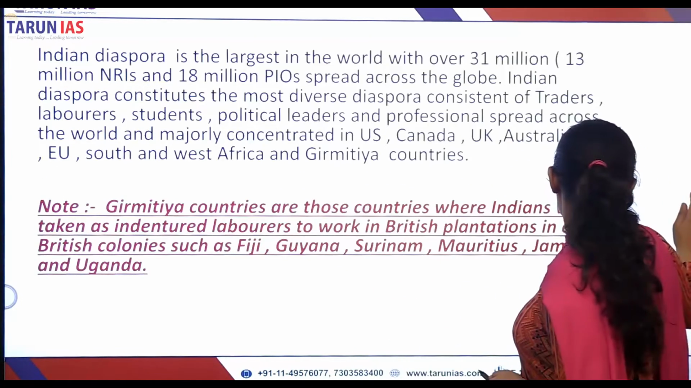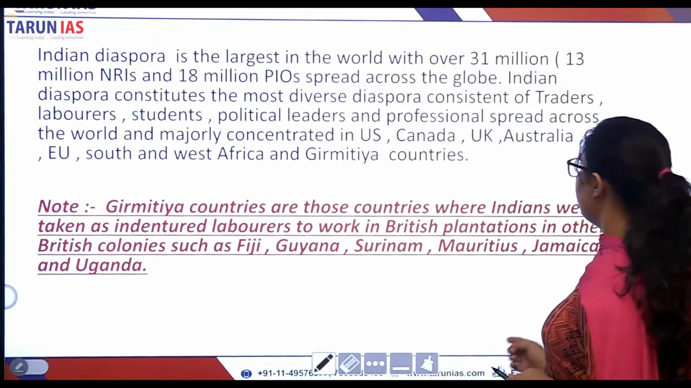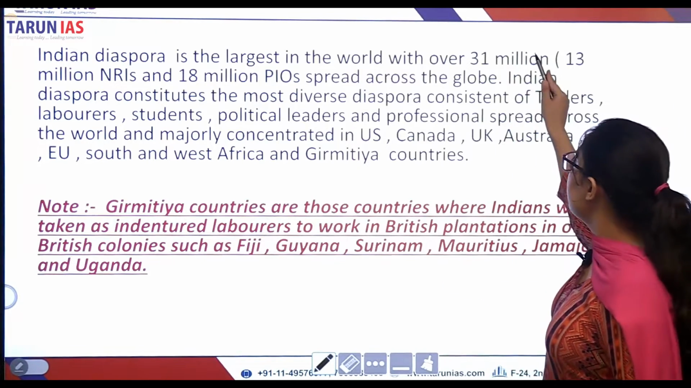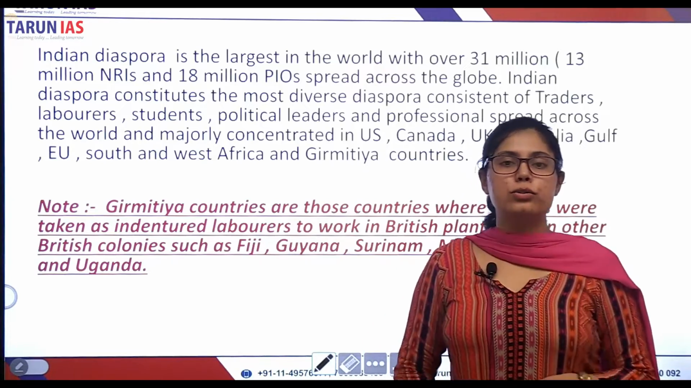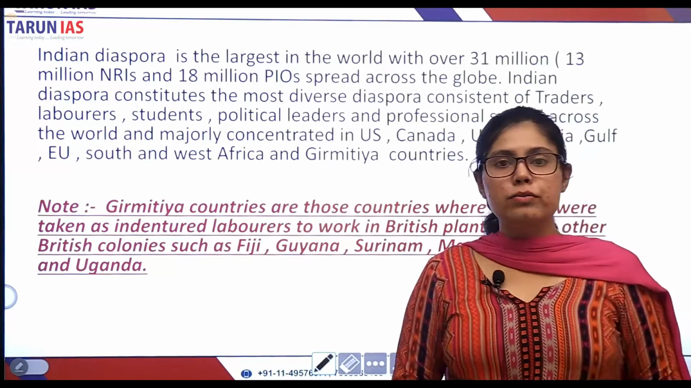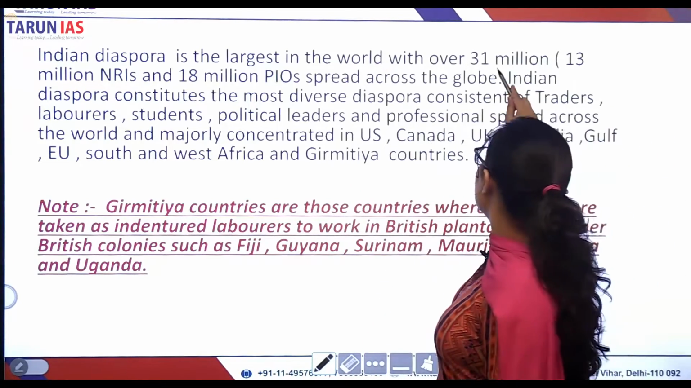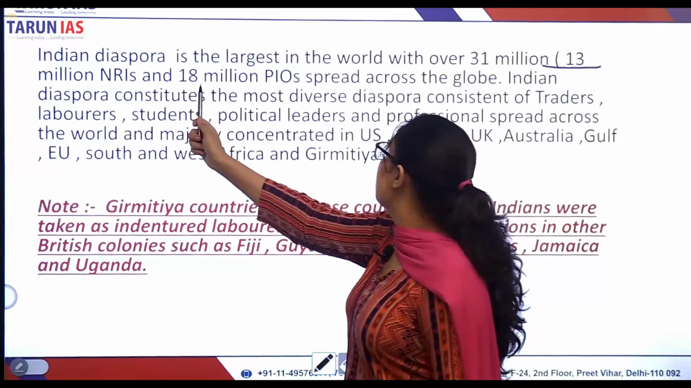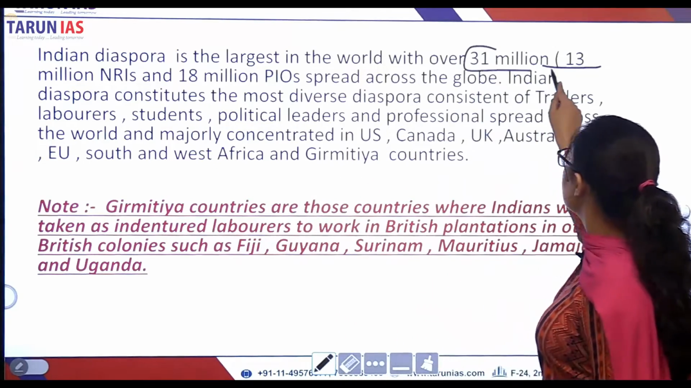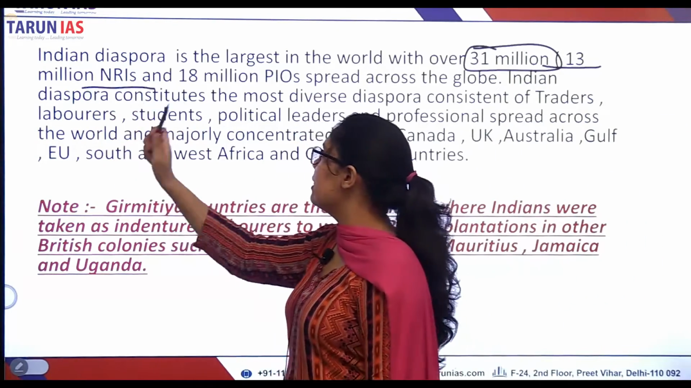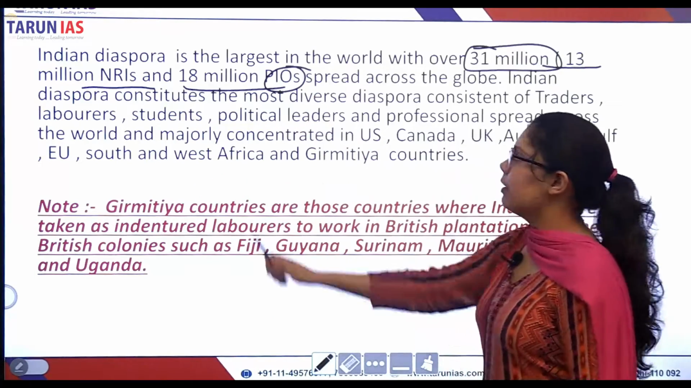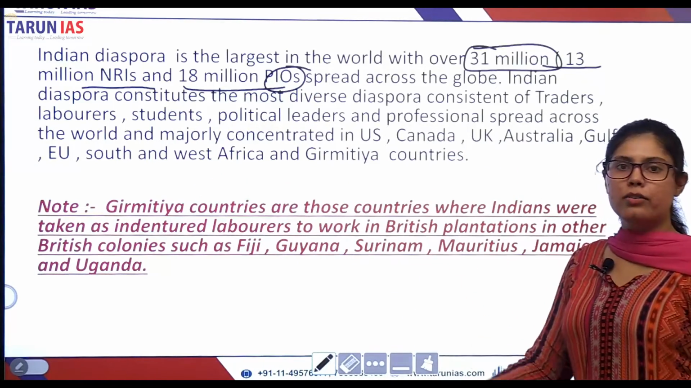Now let us see how big the Indian diaspora is. According to the international migration stock, the Indian diaspora constitutes 31 million, right? Out of that, 13 million are NRIs and 18 million are PIOs, persons of Indian origin and non-resident Indians.